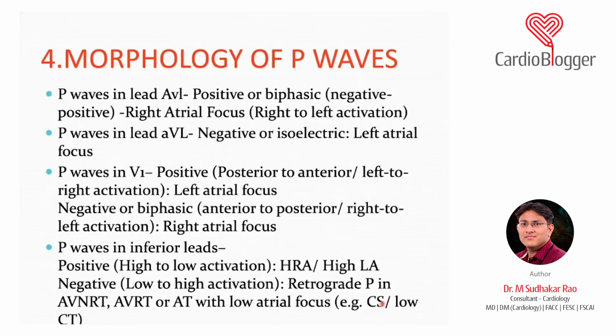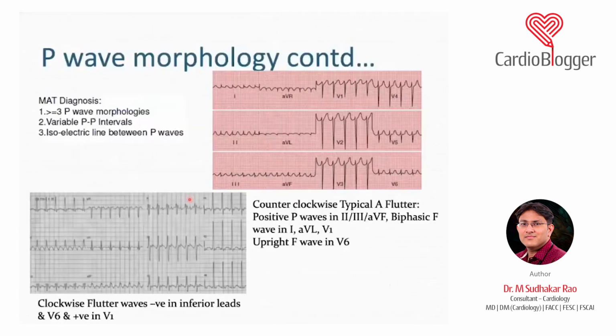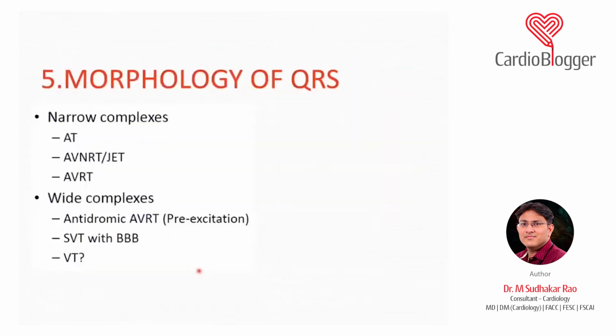Atrial tachycardia, I already discussed with the position of P waves in AVL and lead 1 and how they are. MAT diagnosis we have already discussed: three or more P wave morphologies, variable RR interval, and you get an isoelectric line between the P waves. And flutter waves we have already discussed.